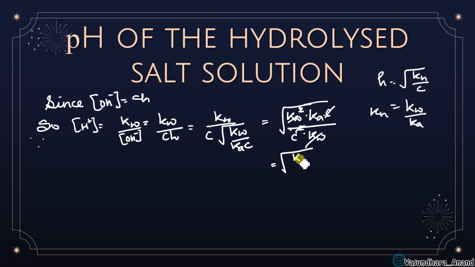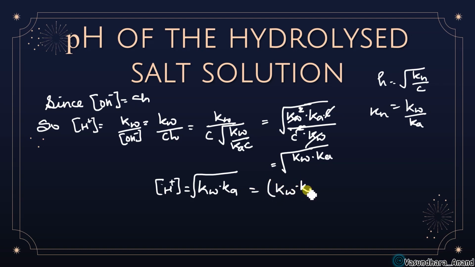Root under Kw, Ka is left out. So we got that the H plus concentration is root under Kw into Ka, or we can say Kw into Ka power half. C is also left over here, so root under C over here. So like this. Clear? Any doubt?